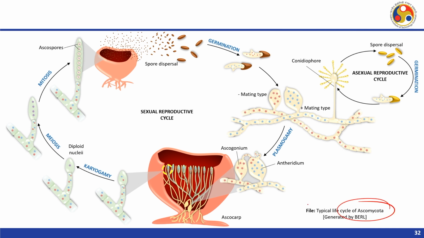Now, this is the typical life cycle of Ascomycota, which also reproduces by sexual and asexual reproductive methods, and certain things here are also similar. Now, let us examine in detail how reproduction in Ascomycota happens, as in the case of Zygomycota.